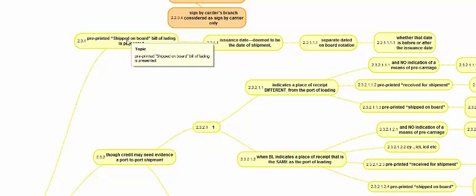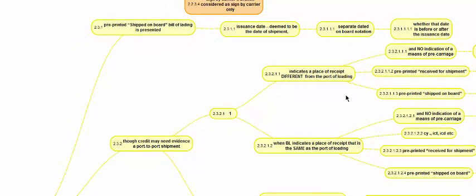When the shipped on board aspect is pre-printed in the BL, the actual shipment may or may not have happened. In such a case, the issuance date will be deemed to be the date of shipment unless there is a separate onboard notation. If such a notation is there, whether this date is before or after the date of issuance, the onboard date will be considered as the date of shipment.